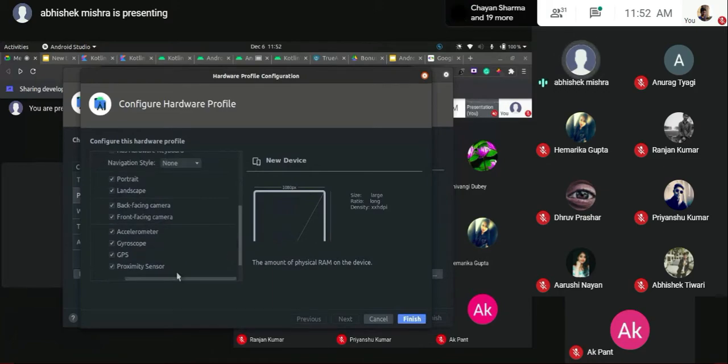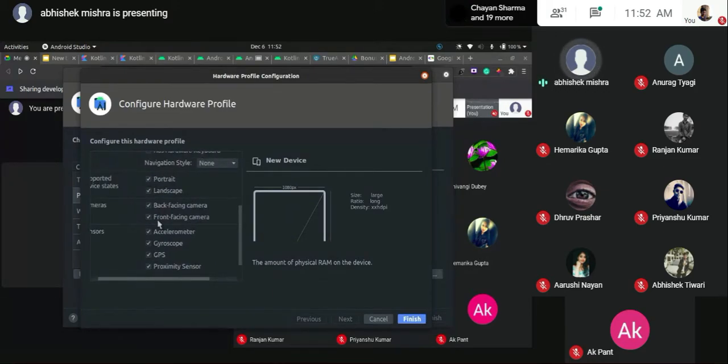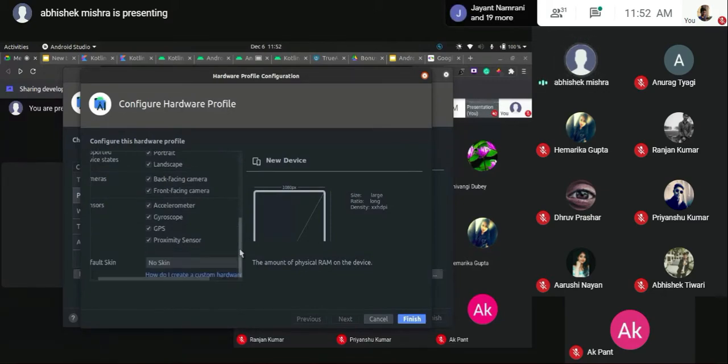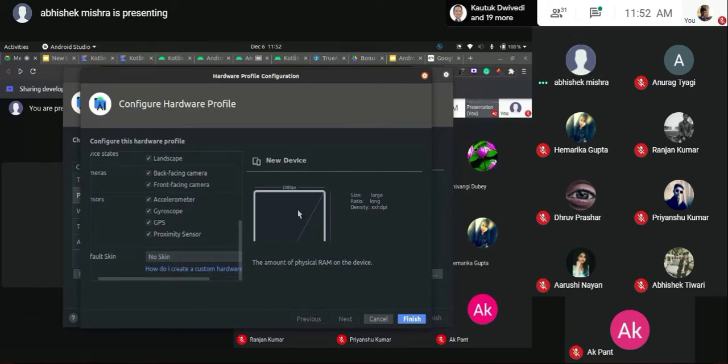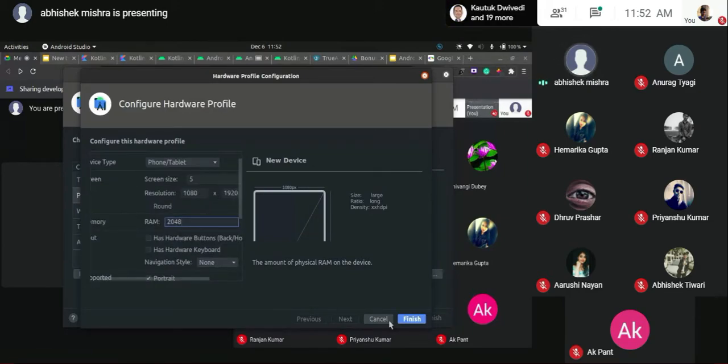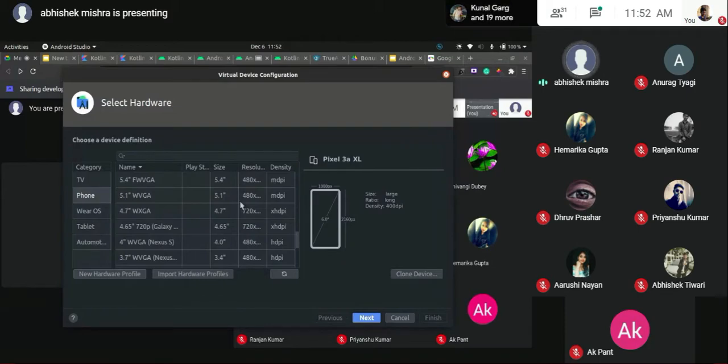And that is the reason why I've given it 2 GBs, like it's good. And these are all the sensors that you need. If you want to have a camera, back, front facing, etc. If you want to have accelerometer, gyroscope, GPS, these are all the basic sensors that we have. Now it is a new device and I won't be creating it. Like Finish will create it obviously.